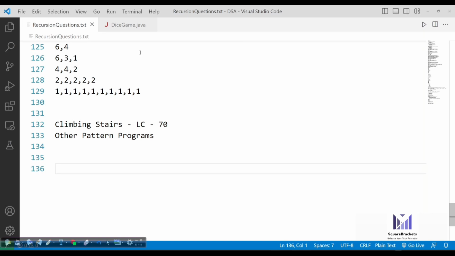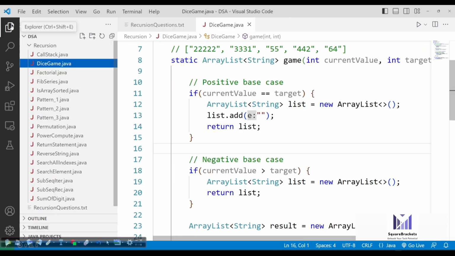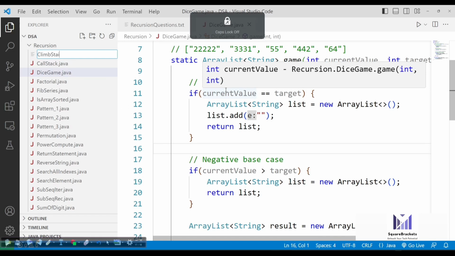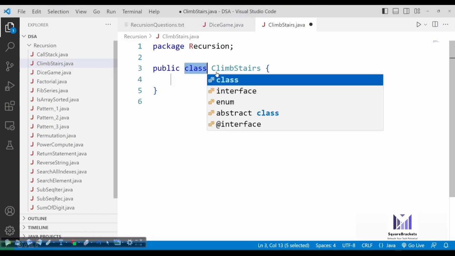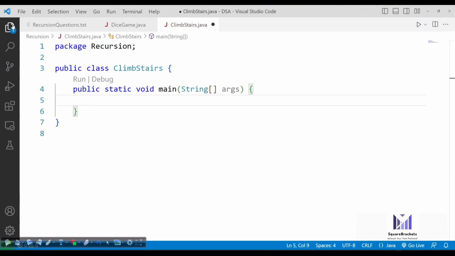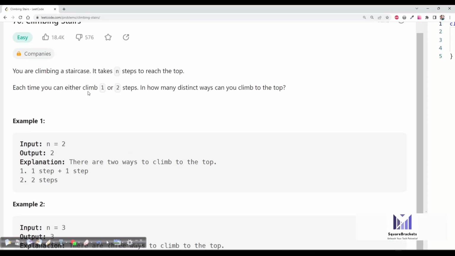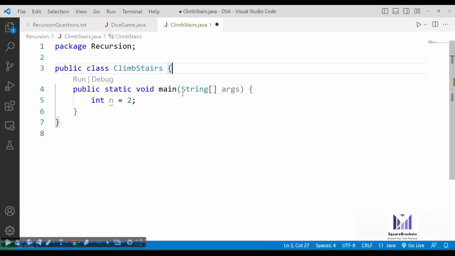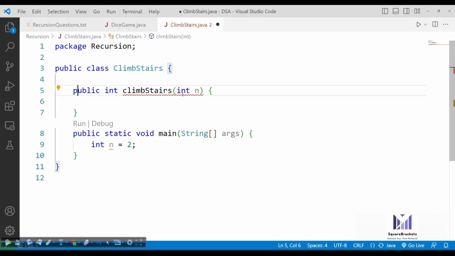So let's say the question is ClimbStairs.java. Now in this, I have this main method that will give you n equals to 2, suppose, according to the question. And the function that you have to create is public int climbStairs, like this. So just copy it. And now I'm going to make this static.